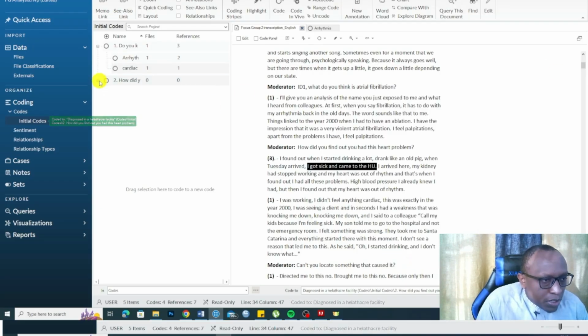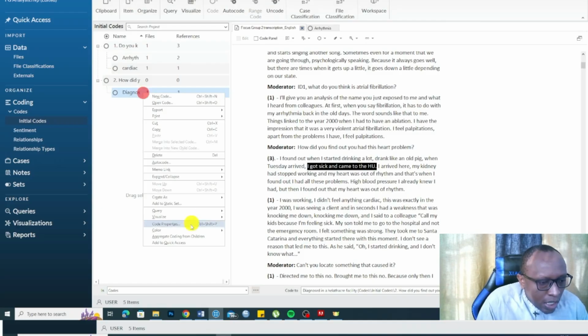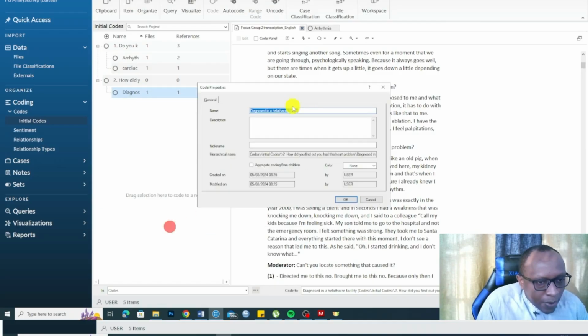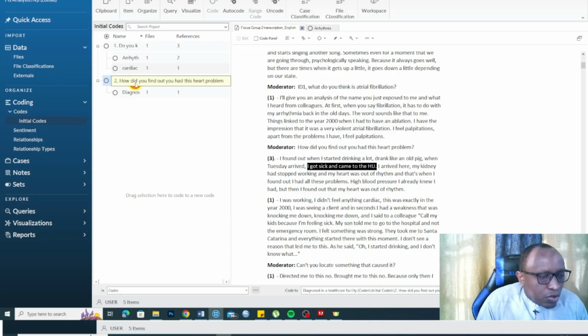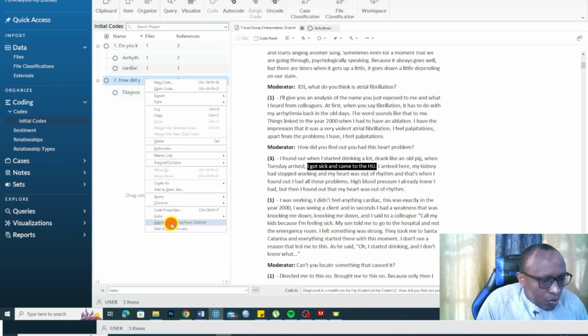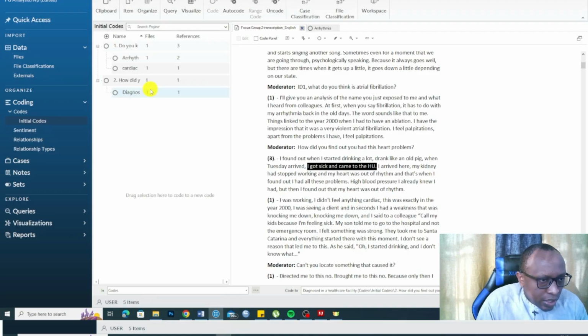Don't worry about misspelling. I can always go in and right click and go to code properties and correct any form of misspelling. So then I want to right click here and I want to go to aggregate coding from children. Okay, just to add up all the codes.